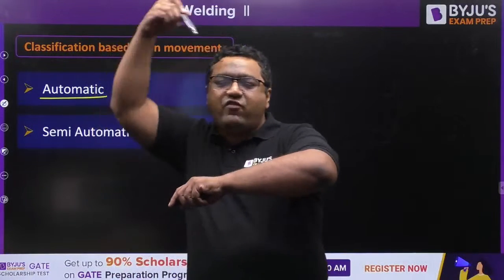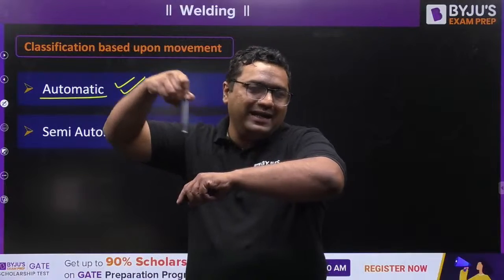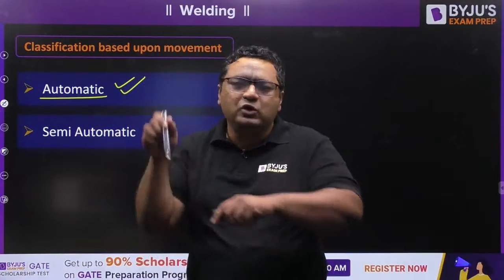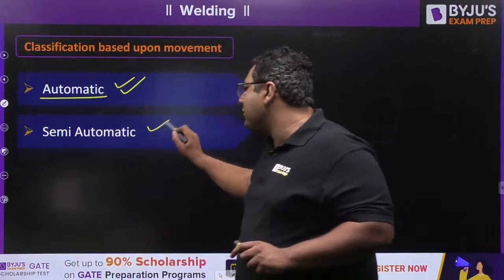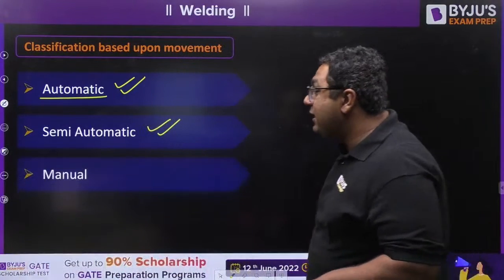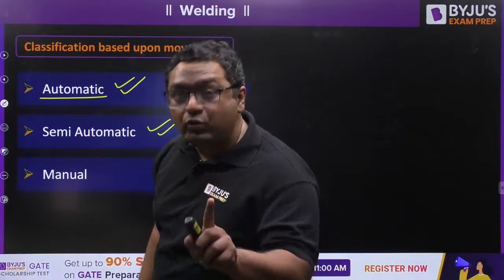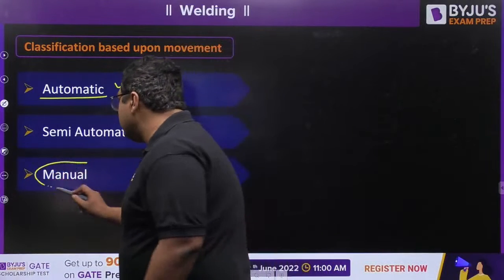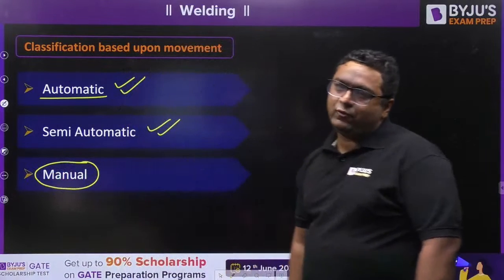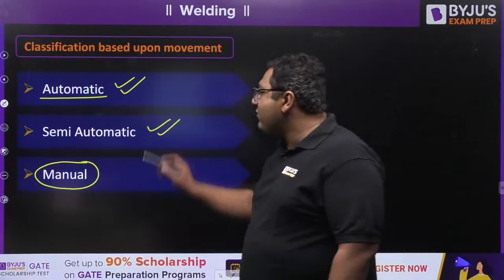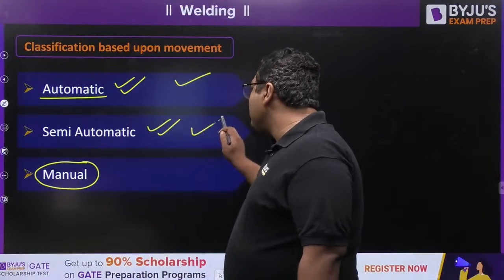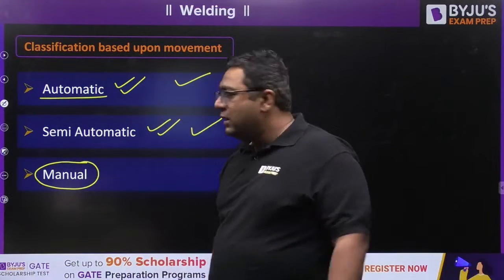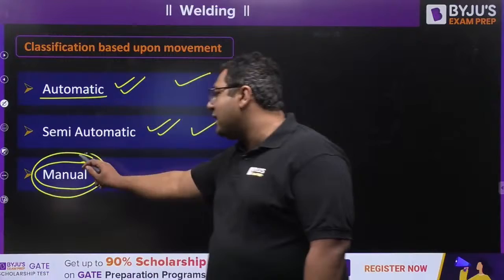So if we do the first movement by machine and the second movement manually, because the second movement is not going to create such kind of defect, then it is said to be semi-automatic type of welding. And my dear, if both the movements are done manually, then this type of welding is said to be manual metal arc welding process. So my dear, when we are talking about automatic, there is no issue of slag inclusion. In semi-automatic also there is no problem. So the problem can happen in manual metal arc welding.